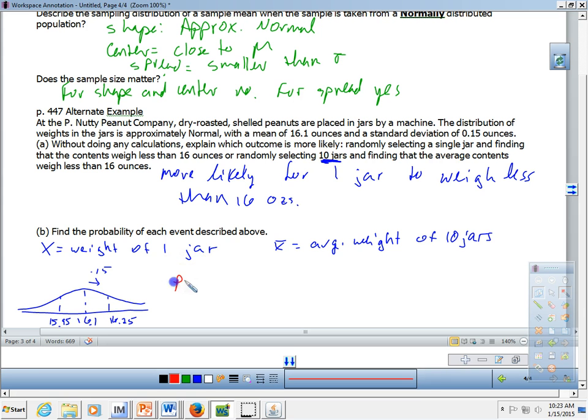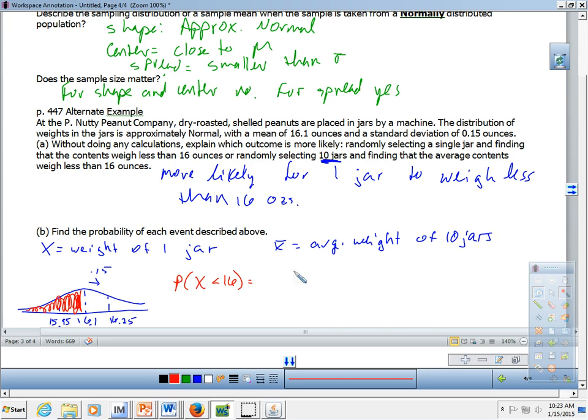So I want to find the probability that one jar, capital X being one jar, is less than 16 ounces. Well, that would put me about right here. Less than 16 ounces means that we should anticipate this probability being just a tick less than 50%. And so two ways to do this.